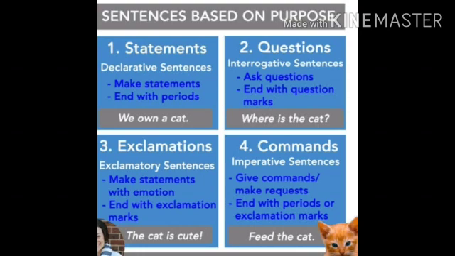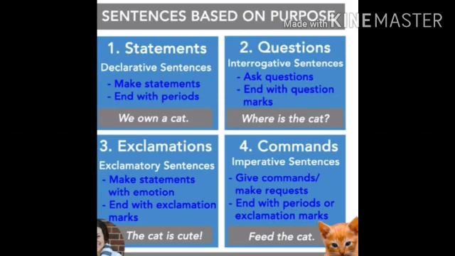Second one is question, the interrogative sentence. It asks questions and it ends with a question mark. Third one is the exclamatory sentence. It makes statements with emotions. Emotions are expressed there and it ends with an exclamation mark. And the last one is the imperative sentence. This sentence shows a command or request. It gives commands or requests and it ends sometimes with an exclamation mark or with a full stop. I hope it's clear till here.